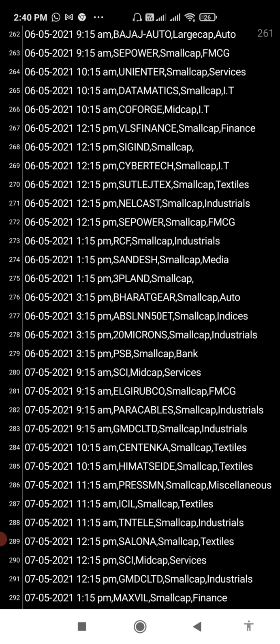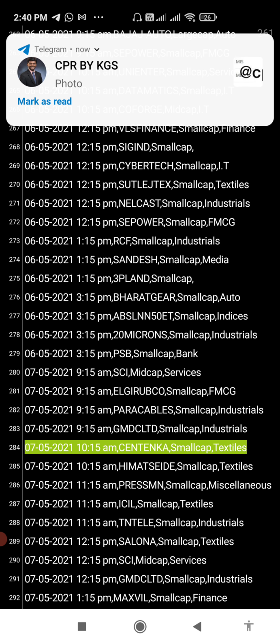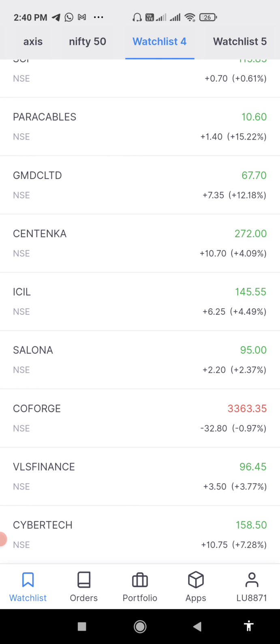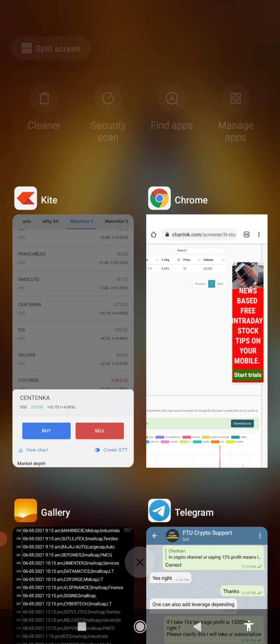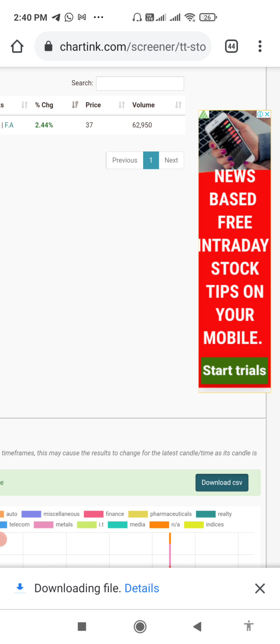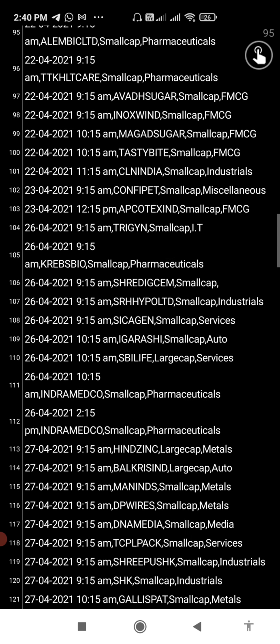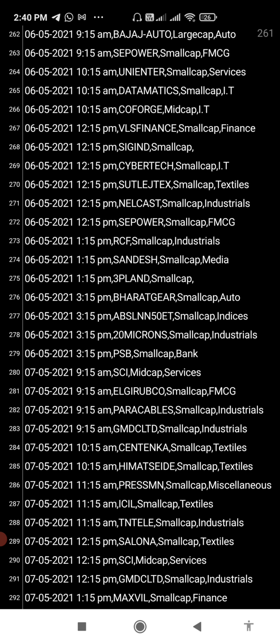Which one? Okay, CNTENKA. What is the time? I forgot it. Yeah, so 10:15 is giving the signal today. I don't know what the stock is. I don't know what the fundamental of the stock is. So simply it is a technical analysis.